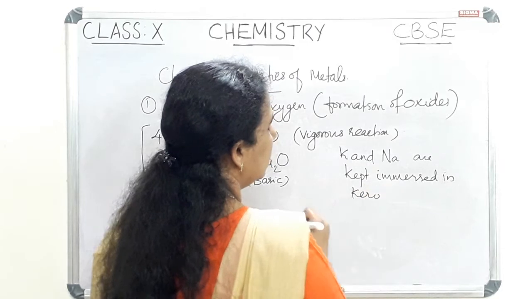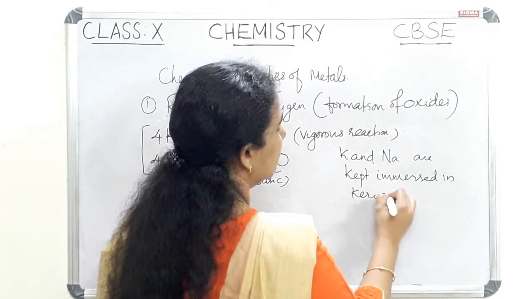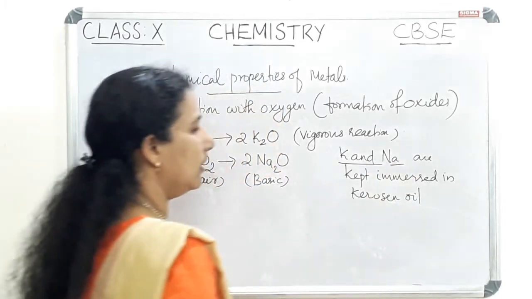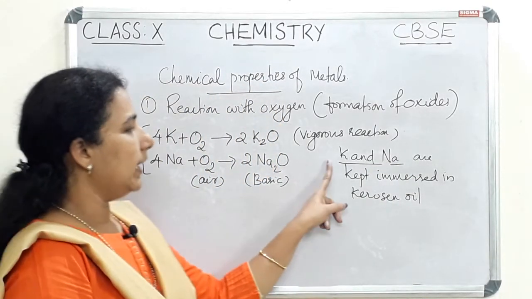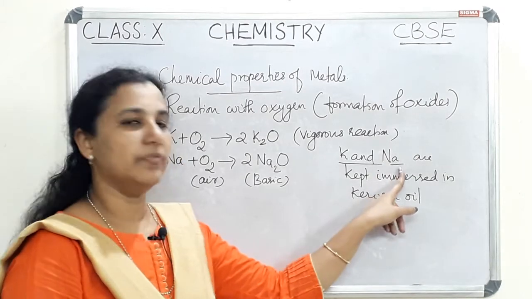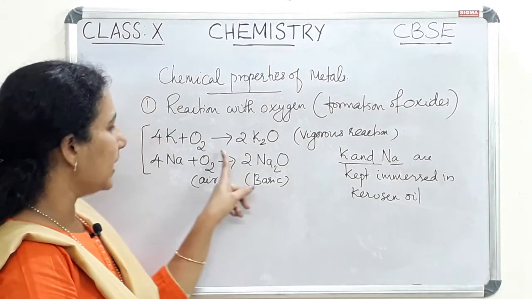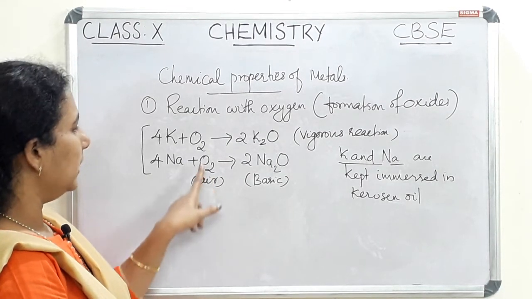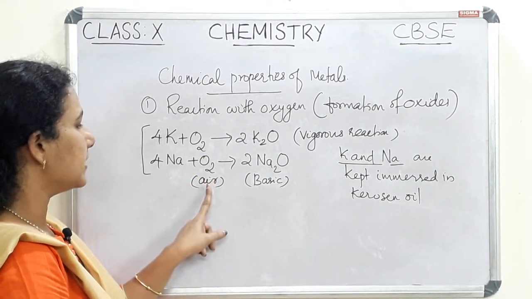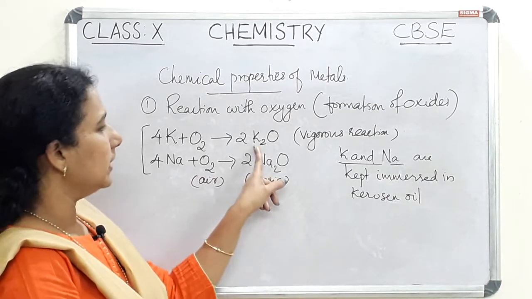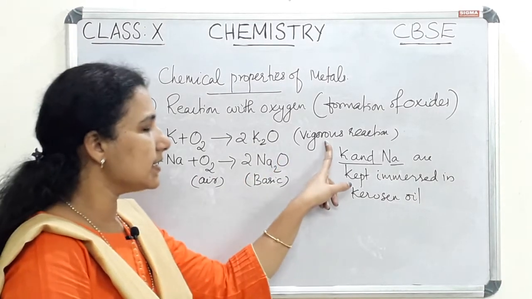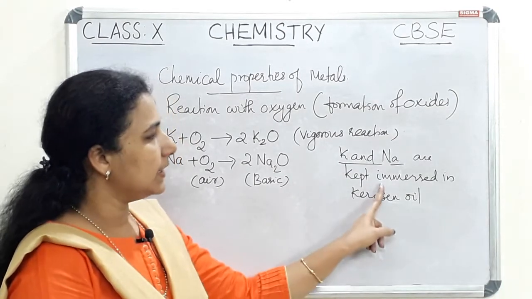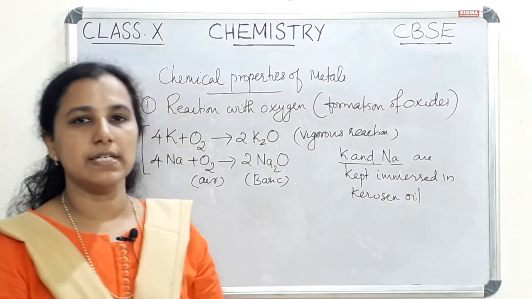So why are these kept immersed in kerosene oil? That is a question. The answer is potassium and sodium are very reactive metals. They will catch fire in air. So if it is kept open, it catches fire, forming the corresponding oxide. It is a vigorous reaction. So in order to prevent that reaction with oxygen, it is kept immersed in kerosene oil.